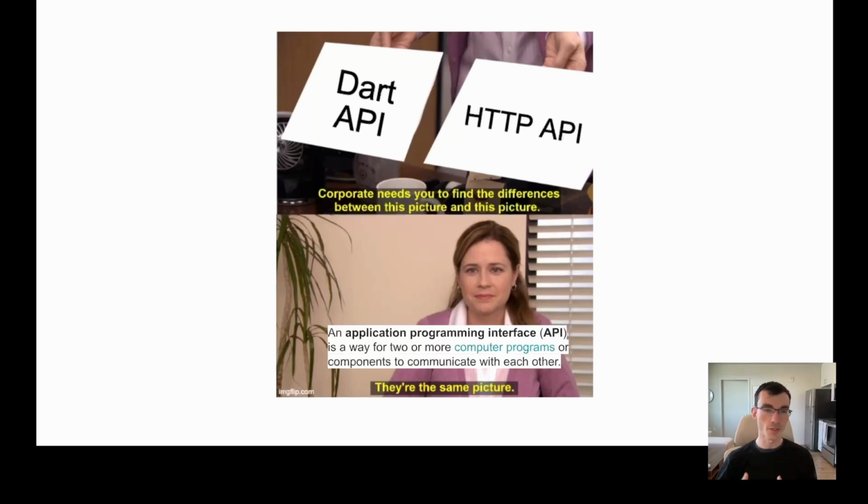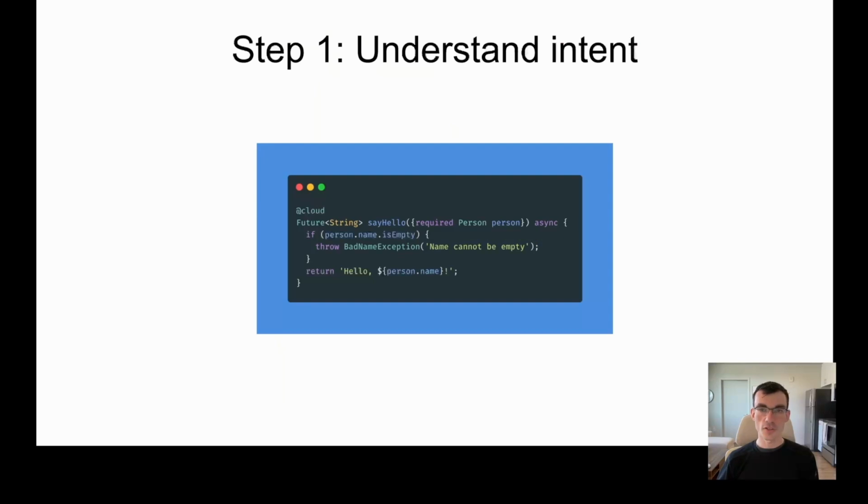And if we can just teach a computer this beautiful fact, then we can unlock this whole world of potential use cases for Dart. But this is the tricky part. So how do you teach a computer this insight? And it starts by teaching it how to understand the intent here. And what I mean is, as developers, we can look at this and we can capture all the semantics of this program right off the bat. We see the inputs, we see the outputs, we see that it's async, it's returning a string. All these things we're just instantly capturing.